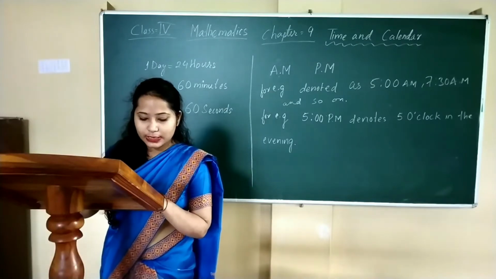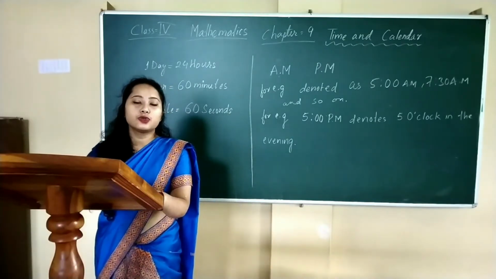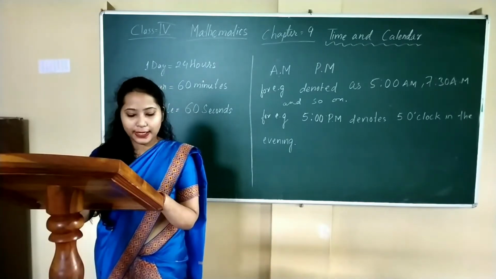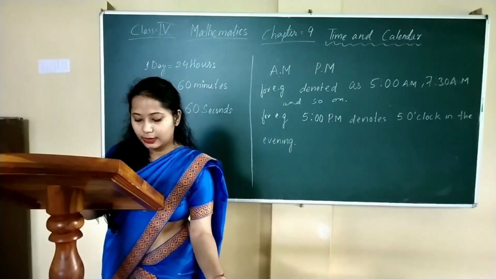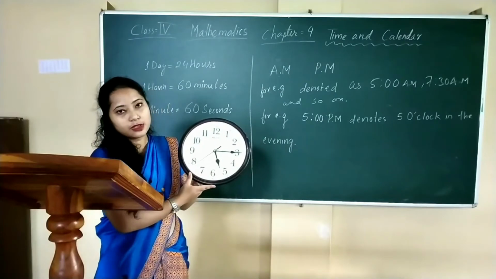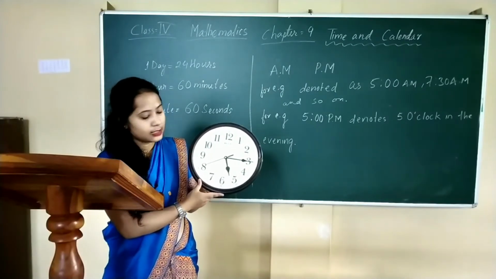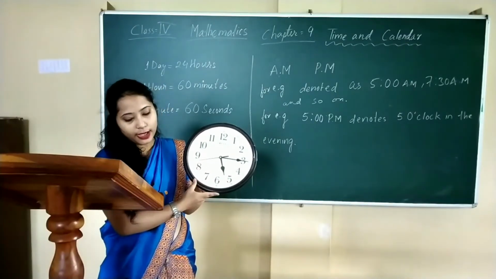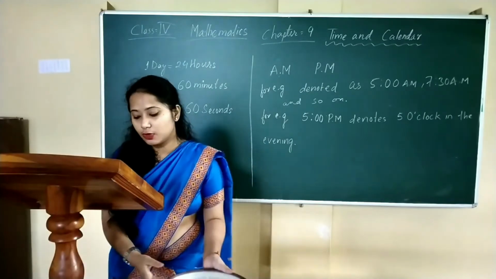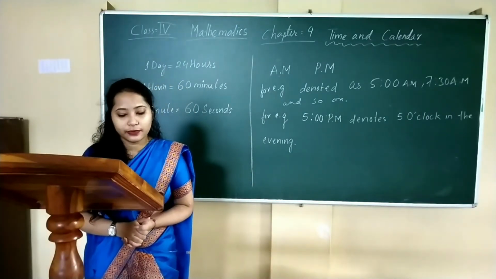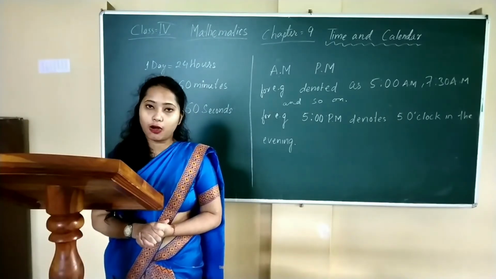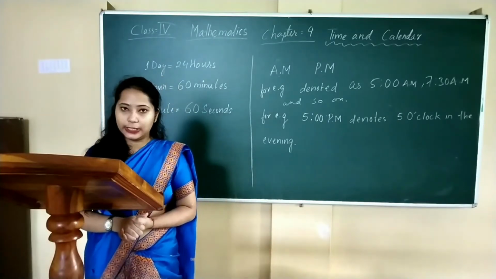Now we will see how to use AM and PM. The time shown in the clock is 5:15, okay? But we do not know whether we are talking about 5:15 in the morning or 5:15 in the evening.